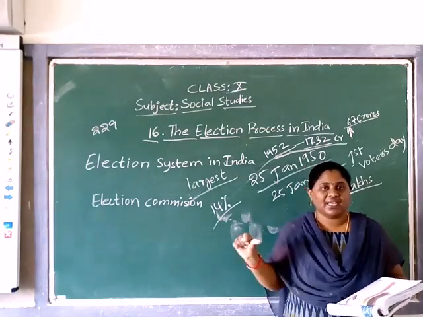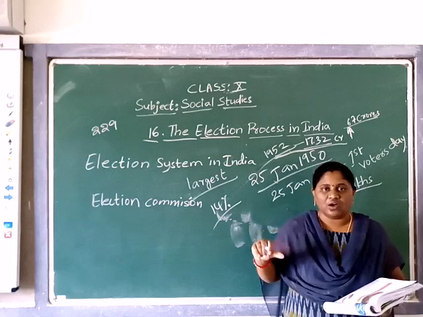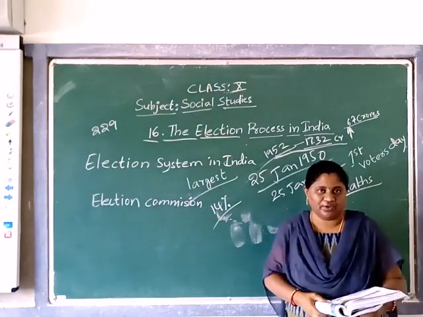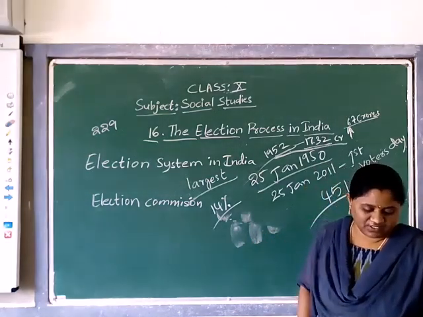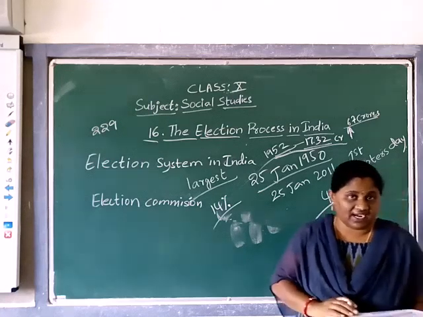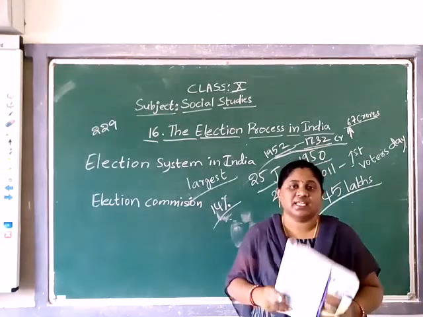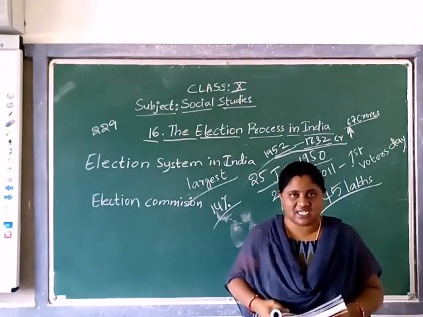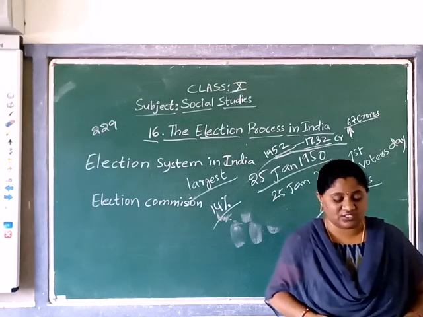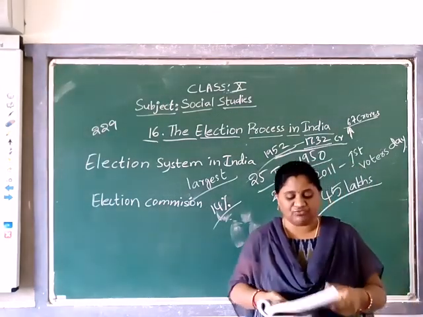They are all government employees. There is an act also: those working as government employees have to participate and work as staff at the time of elections.